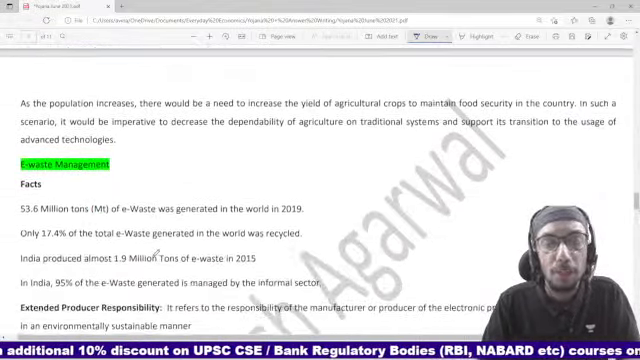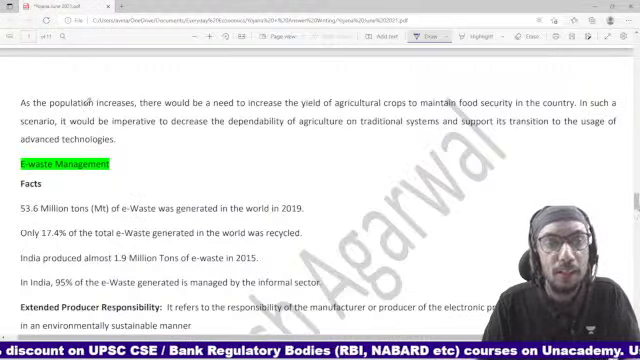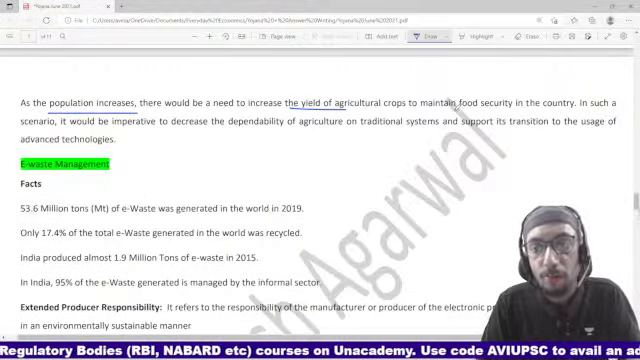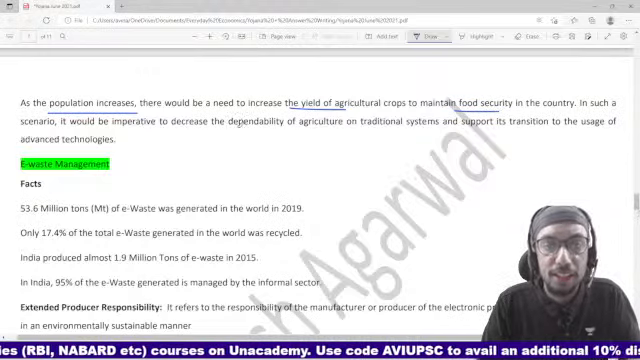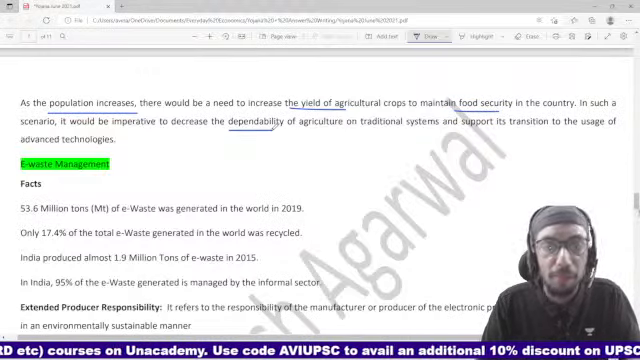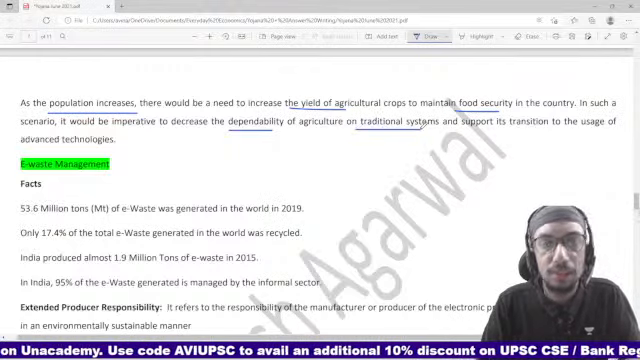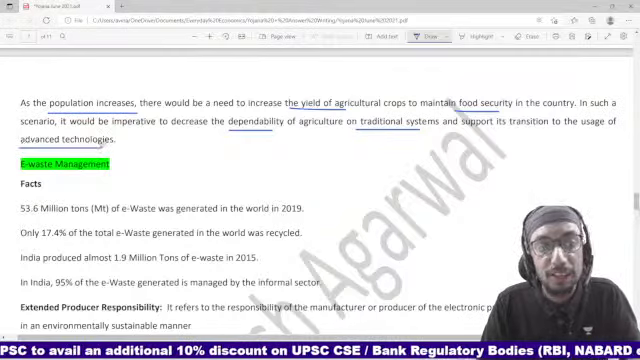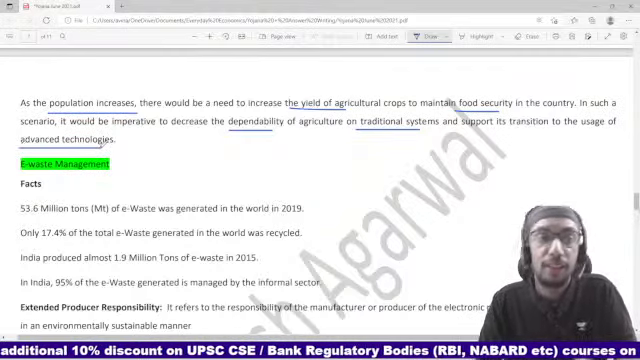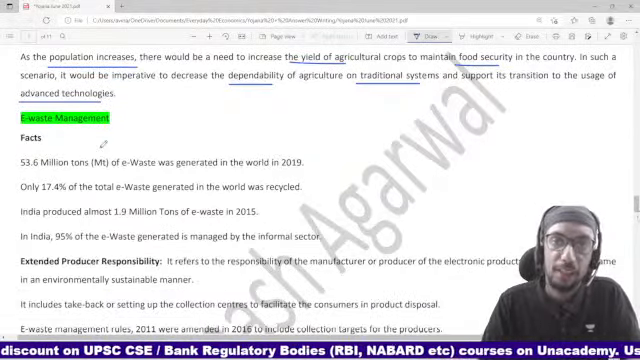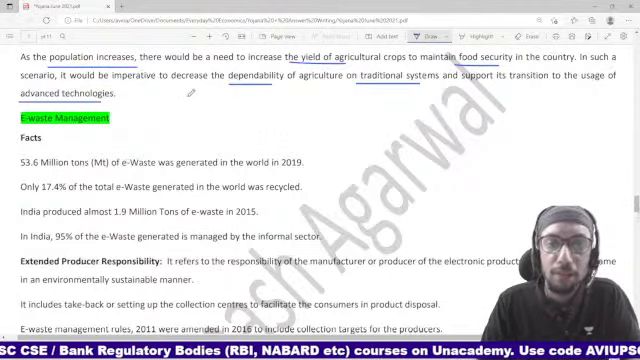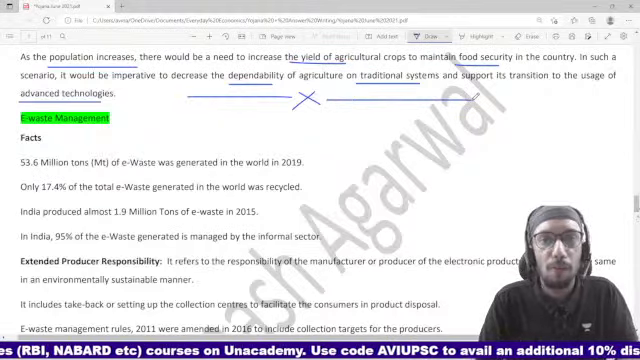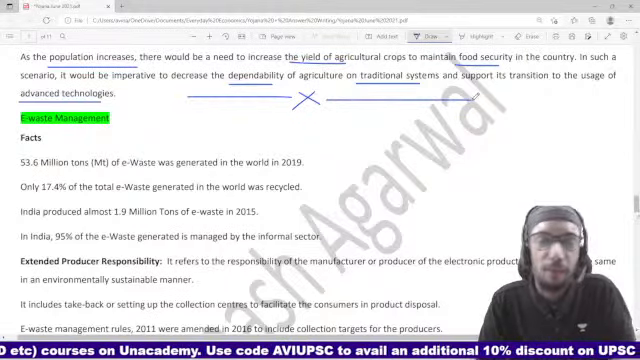What is the conclusion? The conclusion is fairly straightforward, right? That the population will increase, so the yield is going to be important, food security is going to be important. In this scenario, dependence on agriculture and traditional systems needs to be decreased, and if we can use advanced technologies to our benefit, then that is always more desirable, right? So that is the kind of approach that you need to take in this particular topic. It's a fairly straightforward topic. It's not difficult. Most topics are fairly straightforward.